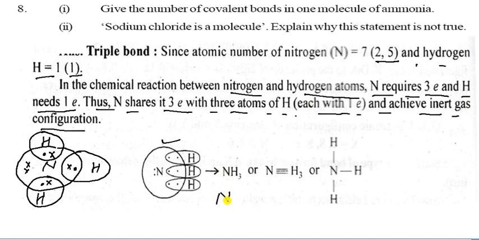So it forms ammonia, NH3, with single bonds. You can write a single bond here, a single bond here and a single bond here. So that is the dot structure of ammonia. You have to write the dot structure of ammonia, so you can write it in this way.